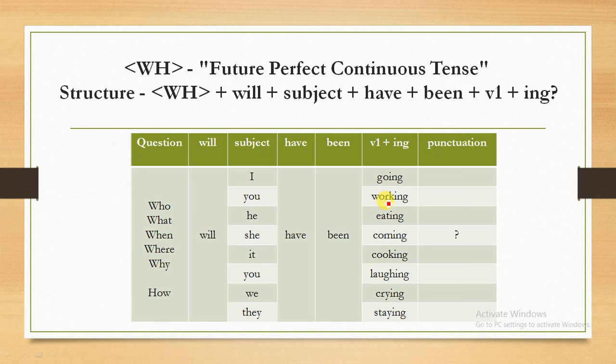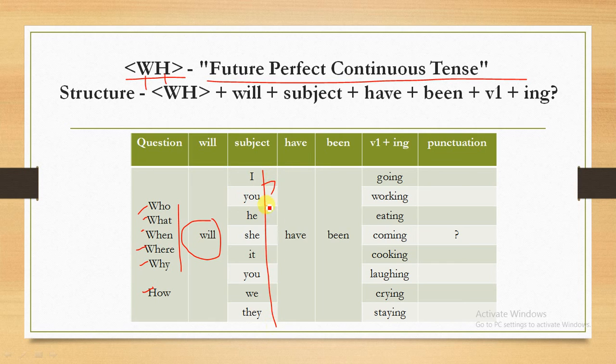Okay, so in this slide we will see how we create the WH questions in future perfect continuous tense. In W there are five words: who, what, when, where, why, and H stands for how. Then the word will we can use in the sentence. Then here is the subject: I, you, he, she, it, we, they. Then have plus been plus verb base form plus ing. And here is the punctuation, or we can say the question mark.